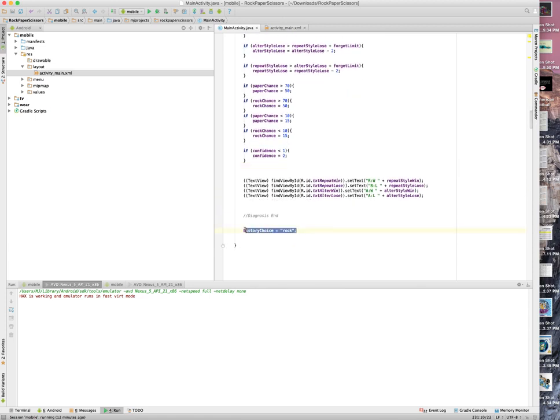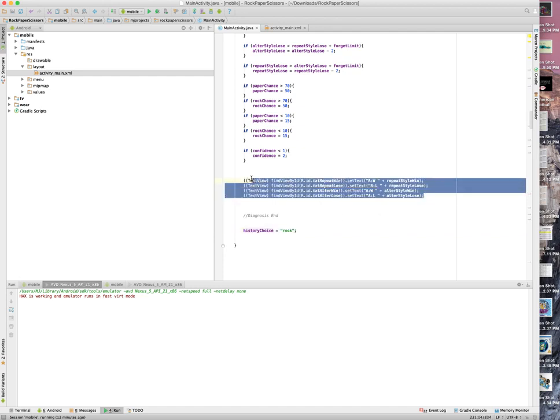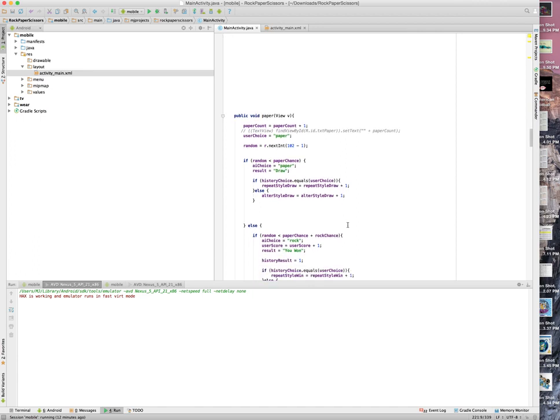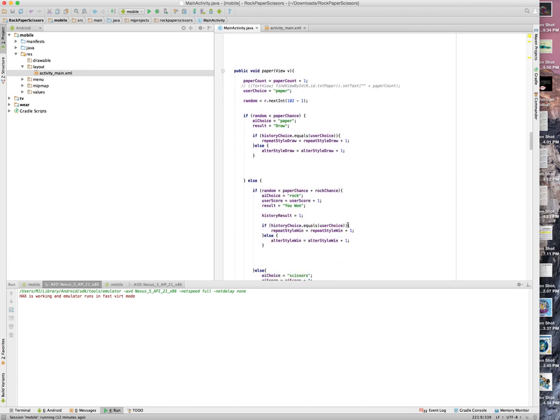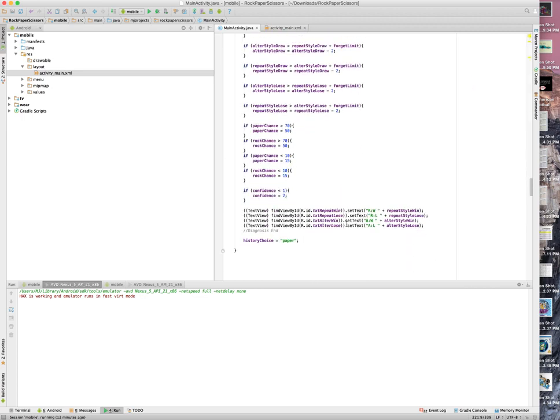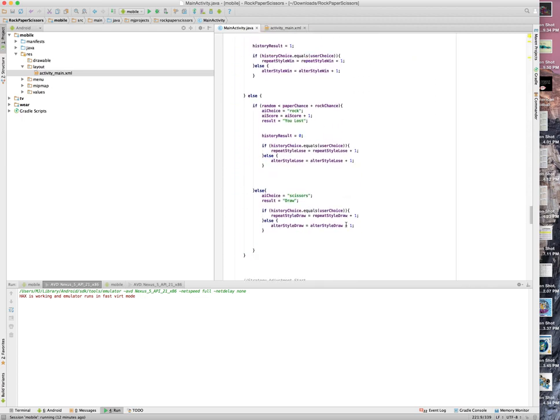And then it records your history, and this was also just a little bit of diagnostics to show me what was going on while I was busy programming it. And then you can see I haven't been very tidy. It's basically the same thing when you do choose paper, just all the things are a little bit different. And the same happens with scissors as well.